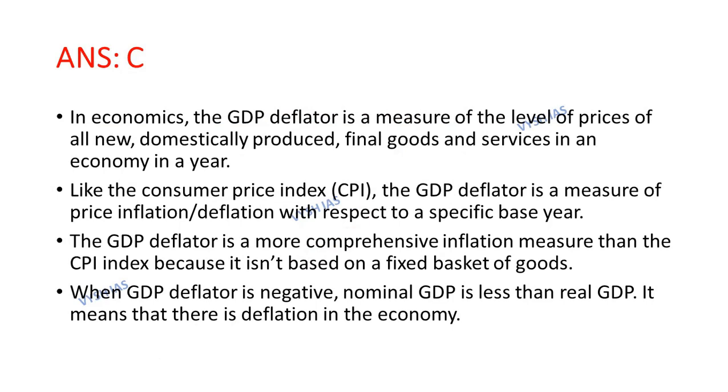Like the consumer price index, the GDP deflator is a measure of price inflation or deflation with respect to a specific base year, which means that with respect to a specific base year, GDP deflator helps us to measure the price inflation or deflation. The GDP deflator is a more comprehensive inflation measure than the CPI index because it isn't based on a fixed basket of goods. As I told you in my economics video classes, those who watch those videos can know that in the CPI index we have a fixed basket of goods, but in GDP deflator there is no fixed basket of goods. That's why GDP deflator is considered a more comprehensive inflation measure than the CPI index.